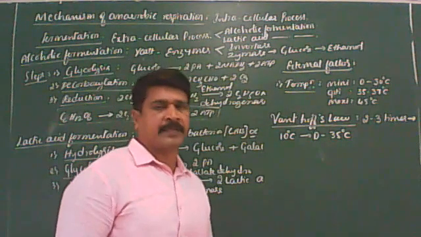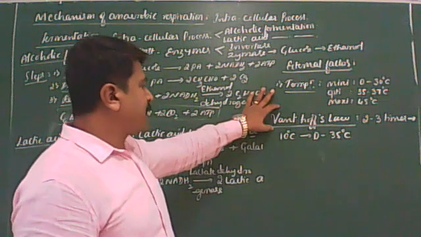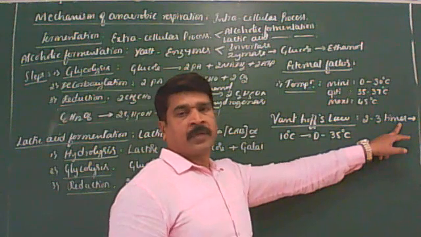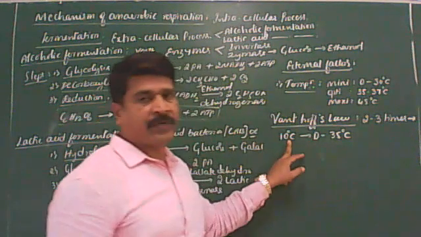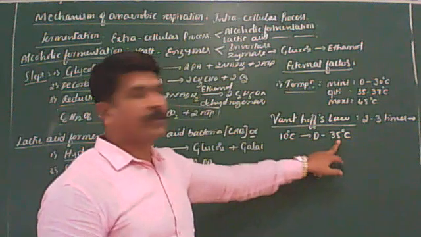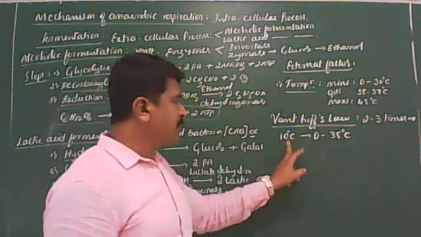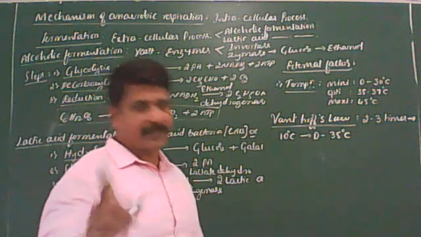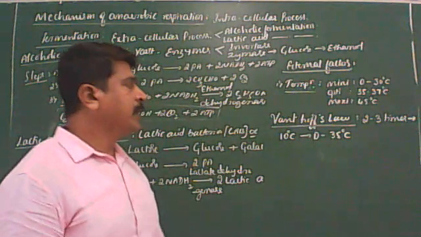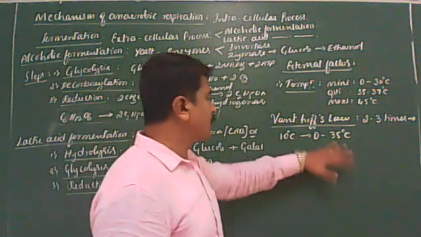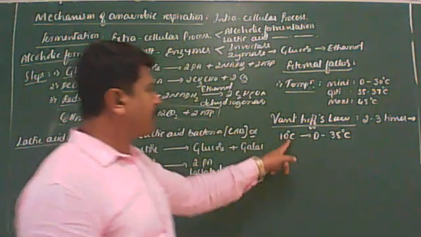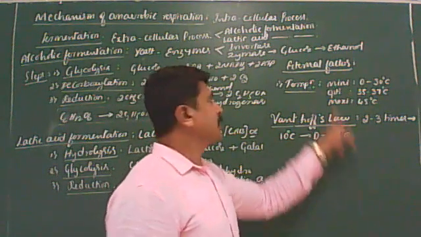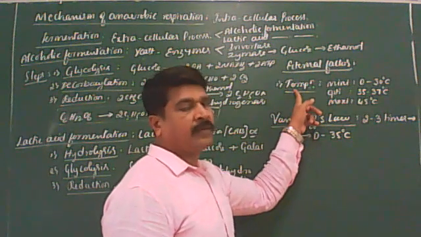This is a very simple statement. Van't Hoff's law states that the rate of respiration increases 2 to 3 times for every rise of 10 degrees Celsius from 0 to 35 degrees Celsius. Yes, this is important. I'll repeat once again: the rate of respiration increases 2 to 3 times for every rise of 10 degrees Celsius from 0 to 35 degrees Celsius. That is called Van't Hoff's law. This is the first external factor.